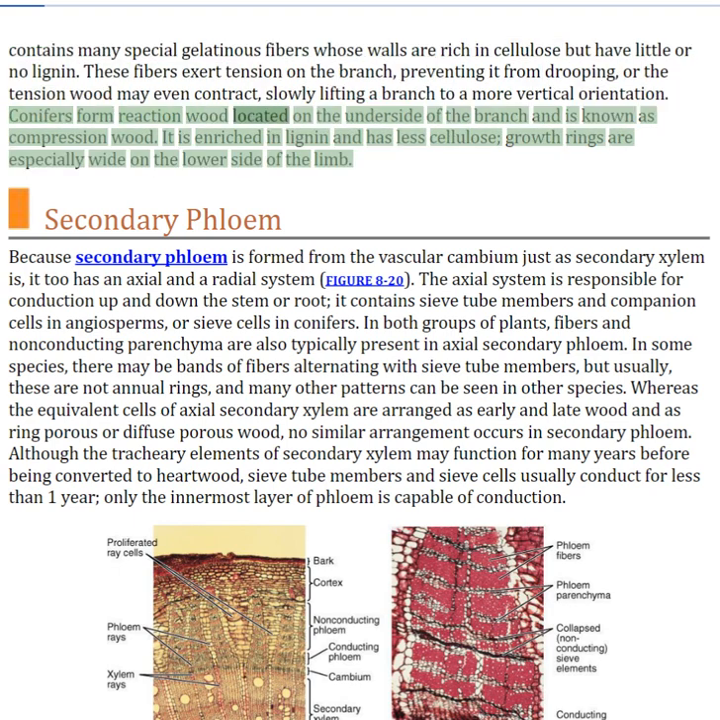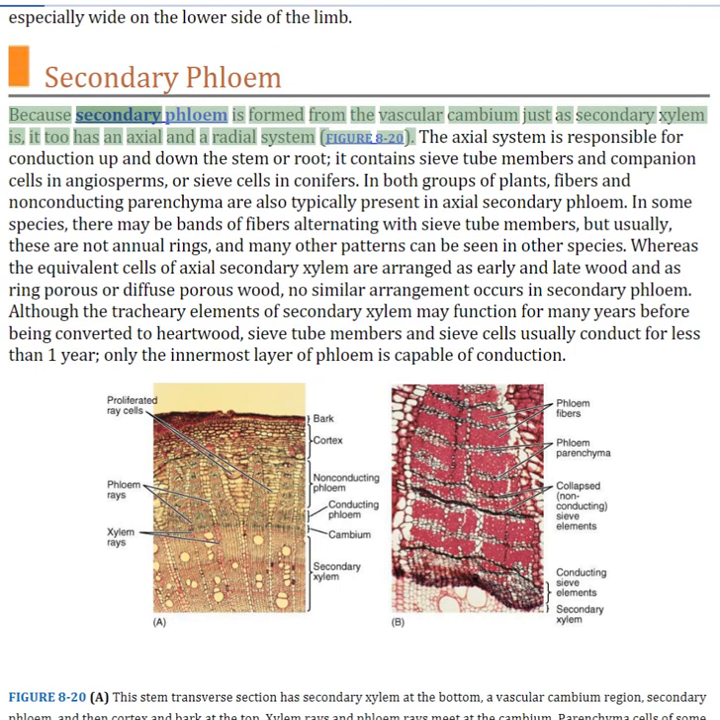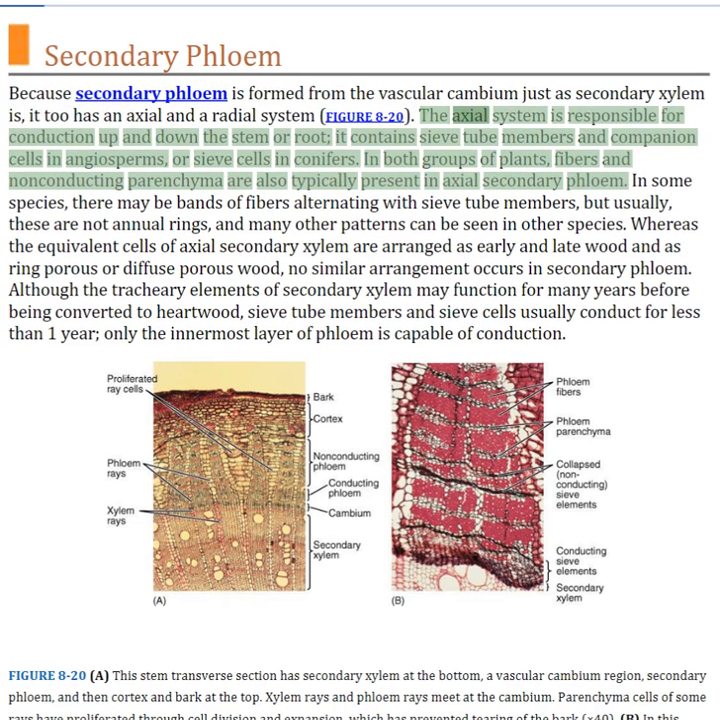Conifers form reaction wood located on the underside of the branch, known as compression wood. It is enriched in lignin and has less cellulose. Growth rings are especially wide on the lower side of the limb. Secondary phloem. Because secondary phloem is formed from the vascular cambium just as secondary xylem is, it too has an axial and a radial system. The axial system is responsible for conduction up and down the stem or root. It contains sieve tube members and companion cells in angiosperms, or sieve cells in conifers. In both groups of plants, fibers and non-conducting parenchyma are also typically present in axial secondary phloem.